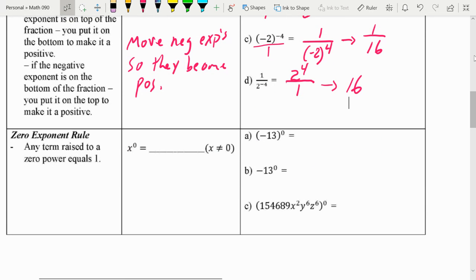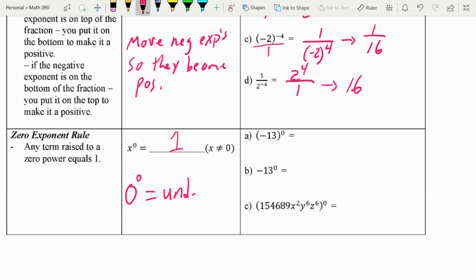All right, last one. Zero exponent rule. Easiest for the last. Anything to the 0 power is 1, except 0. 0 to the 0 power is undefined.